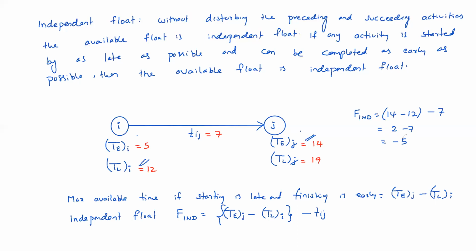The activity is starting as late as possible and finishing as early as possible. Then the available time minus the duration of the activity required, the difference, is independent float. Okay. So again, you can see the relation.